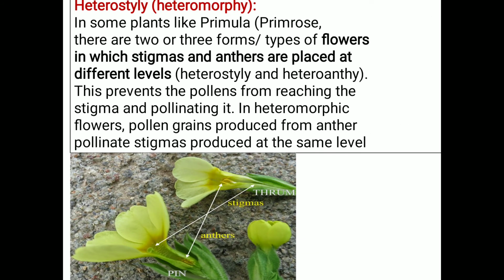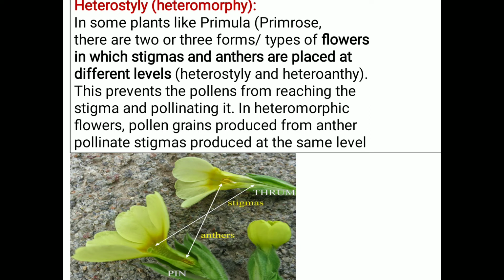Now next, the outbreeding device is heterostyly. Hetero means different, styly means style. In the flower of primula or primrose, there are two or three forms of flowers in which stigma and anther are placed at different levels. In the diagram, you can see the different levels of anther and stigma in the same flower.